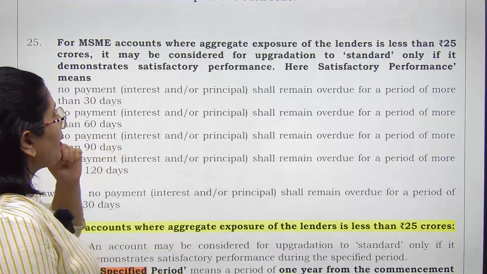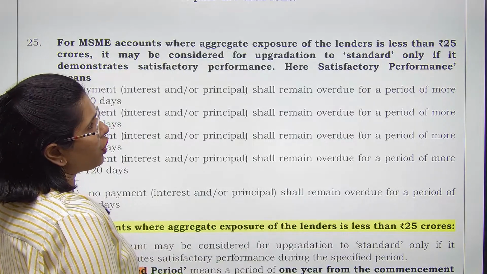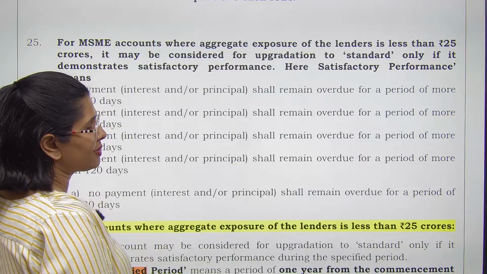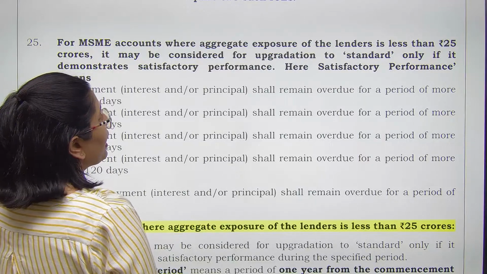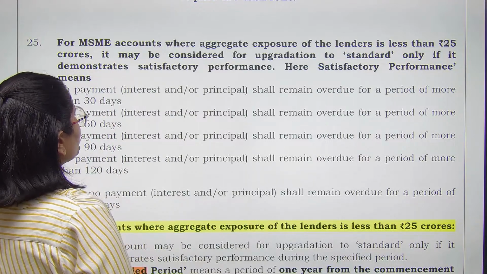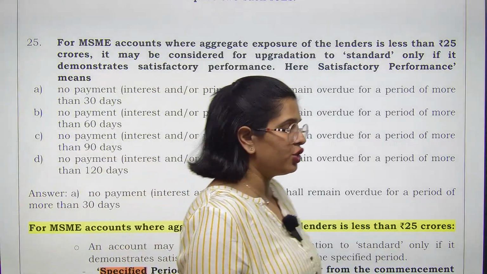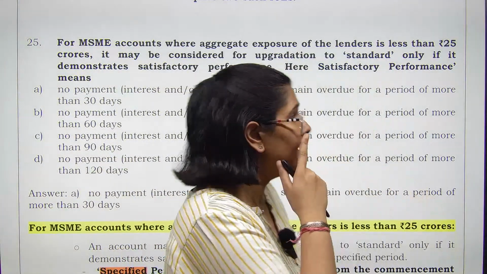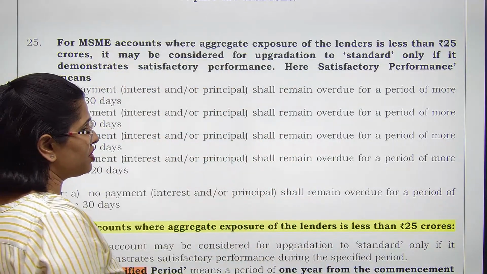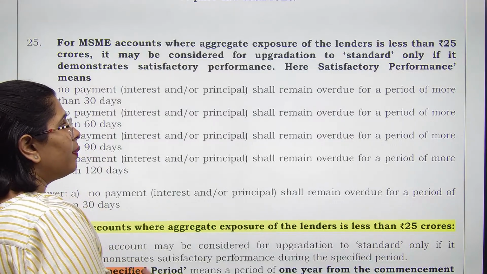Now next is for MSME accounts where the aggregate exposure of the lender is less than 25 crores. ठीक है, अगर aggregate exposure 25 करोड़ से कम है, it may be considered for upgradation to standard only if it demonstrates satisfactory performance. ठीक है, तो कहा गया है पहली कंडीशन तो ये है आपके एक्सपोजर से रिलेटेड. दैट मीन्स योर एक्सपोजर शुड बी लेसर देन 25 करोड़. आपने 25 करोड़ से कम का लोन दिया हुआ होना चाहिए. अब आप इसको स्टैंडर्ड कब घोषित कर सकते हैं?